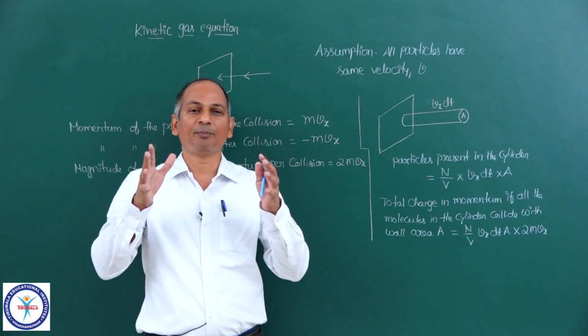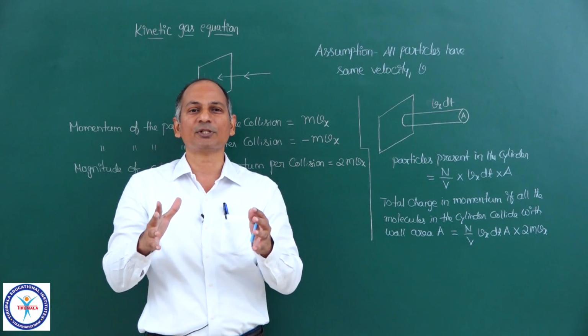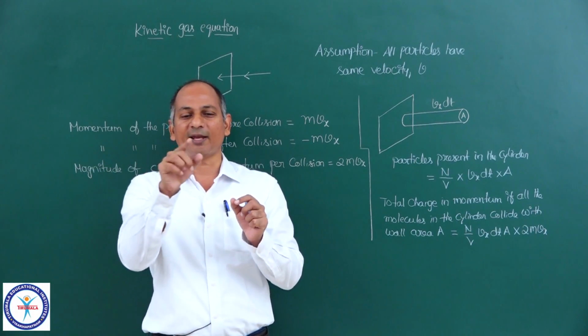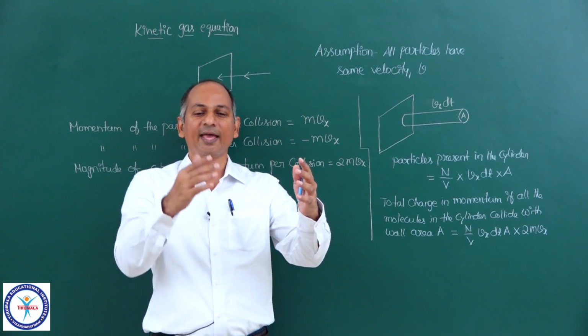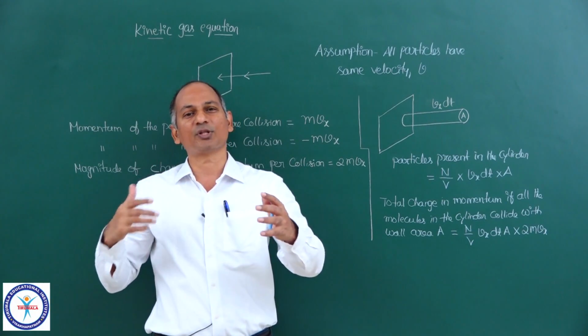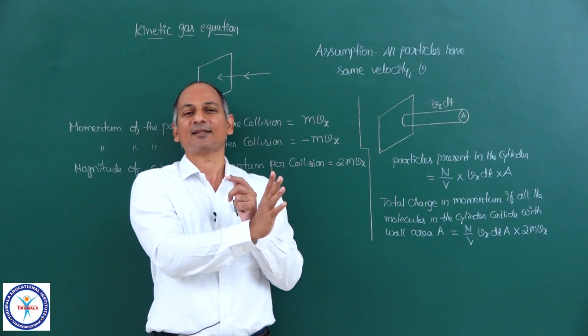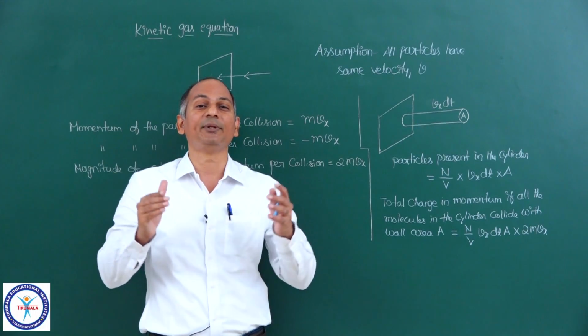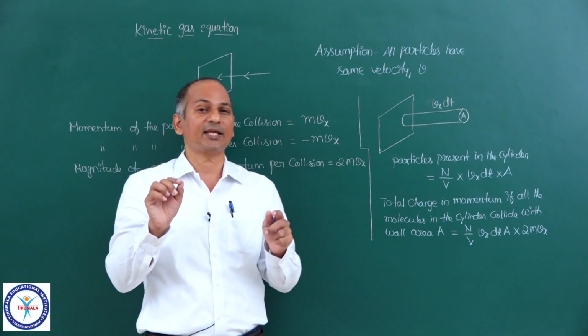So if the total number of molecules is n, then n by 6 will collide with one wall, n by 6 with the second wall, n by 6 third, n by 6 fourth, n by 6 fifth, and n by 6 sixth. So there are 6 walls, and an equal number of collisions will be there on each wall. So it is n upon 6.